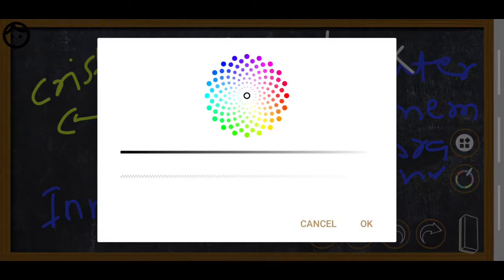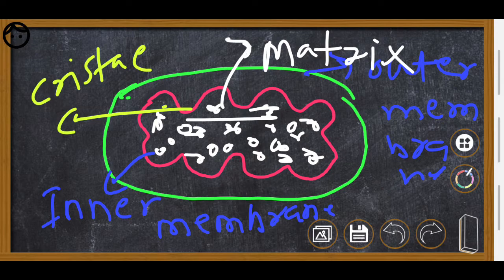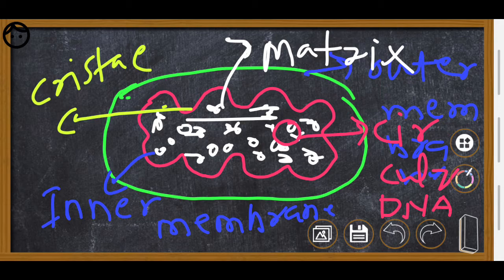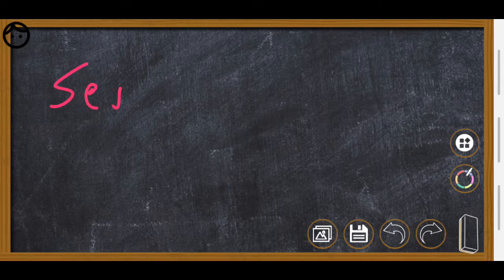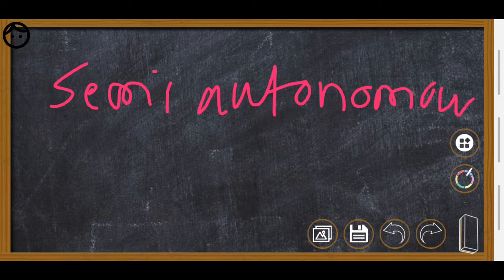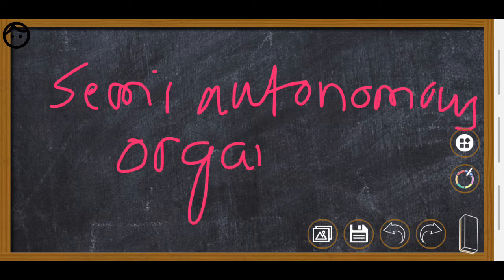Next, inside the mitochondria, it has a circular DNA. This one, circular DNA. Okay, this is the general structure of the mitochondria. Now we can observe clearly based on one of its functions. It is called a semi-autonomous organelle. Why is it called that?